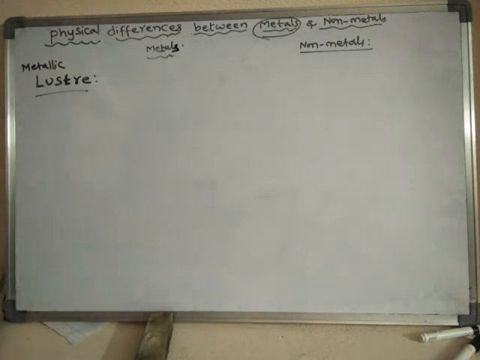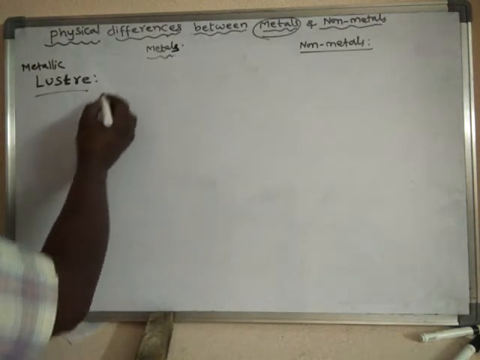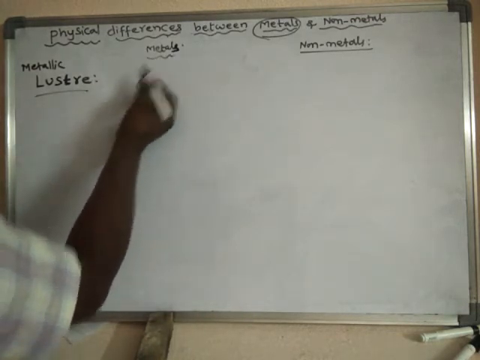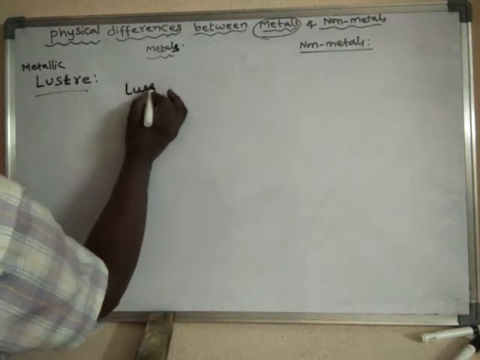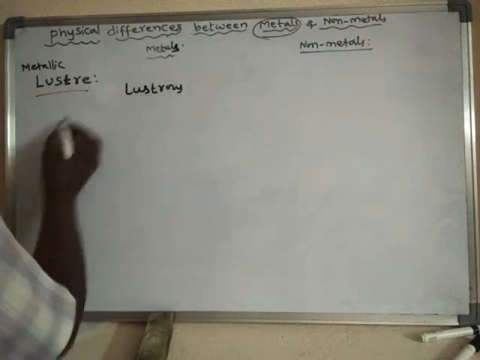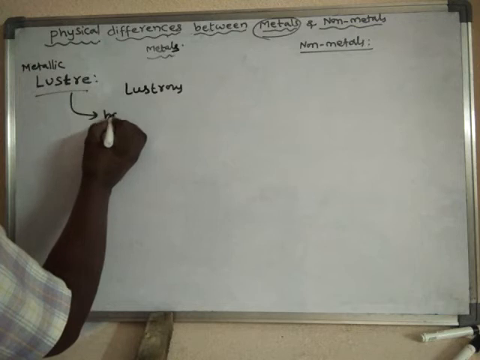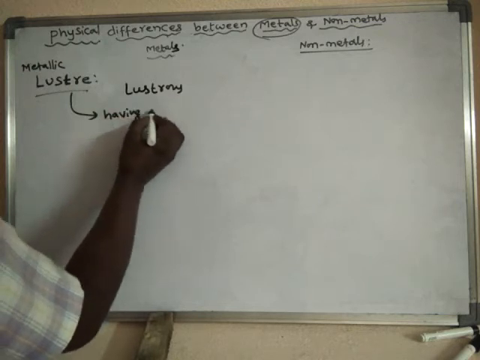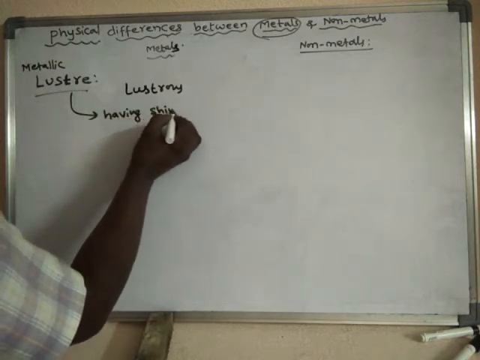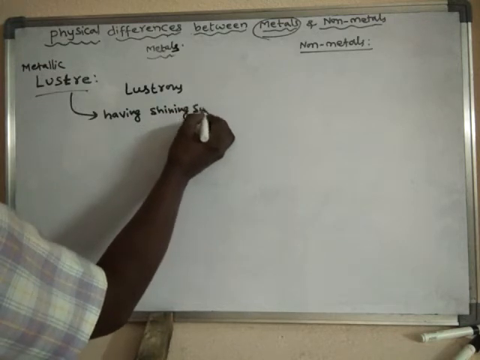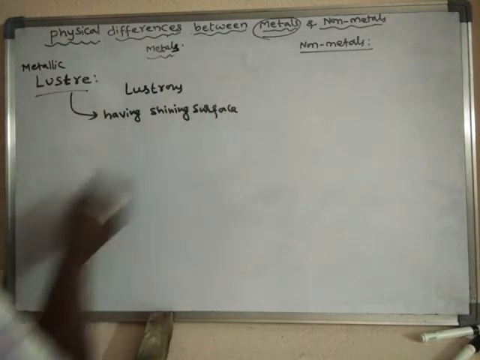Metals are said to be lustrous, that means having a shining surface.